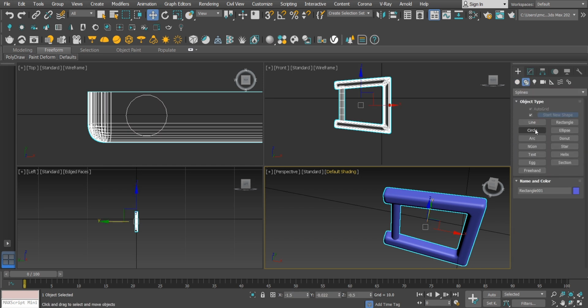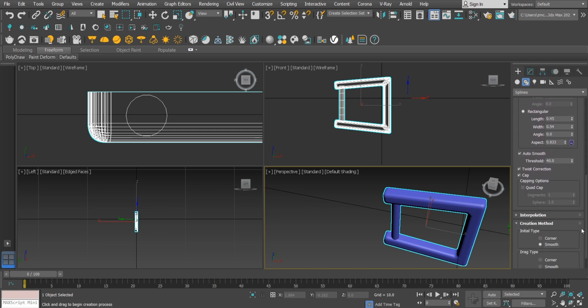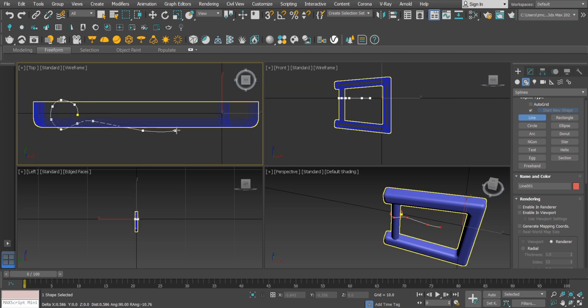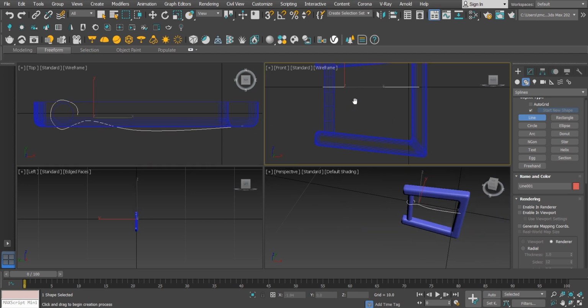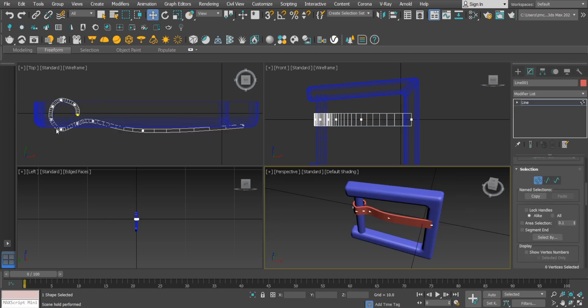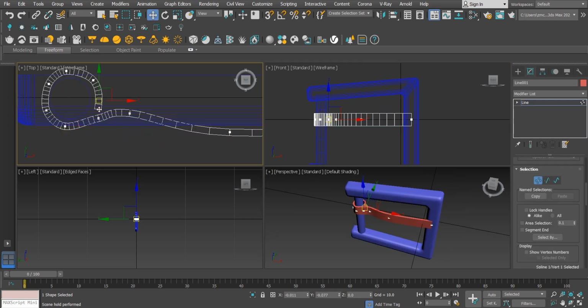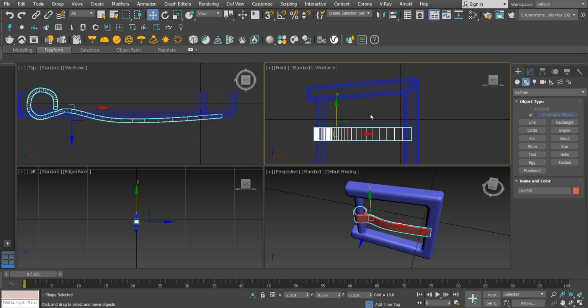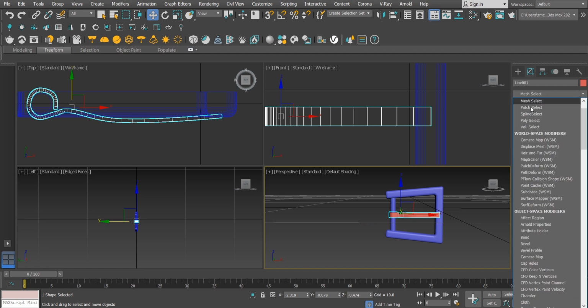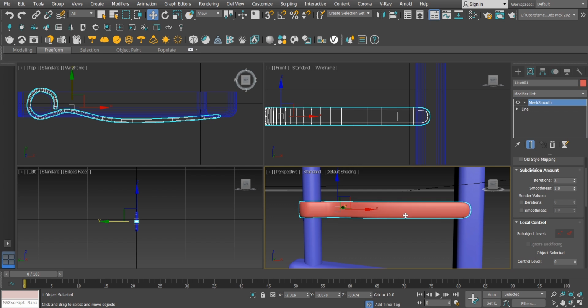Then we choose line from the shapes section. We adjust it to give us a curved line. We draw from the top view. Edit vertices by the selection tab. We apply the mesh smooth modifier to make it smoother.